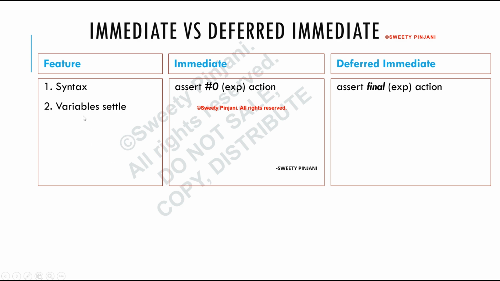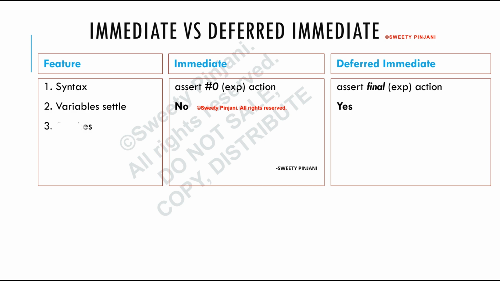Second distinguishing feature will be: are the variables settled when the assertion is evaluated? In case of immediate, no. In case of deferred immediate, yes. Why? Because deferred immediate evaluates in the reactive region. By that time, all the variables are settled. But immediate assertion will evaluate immediately. It will not wait for any variables to settle.